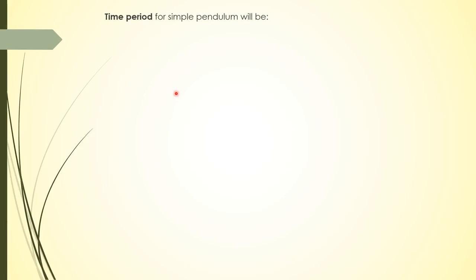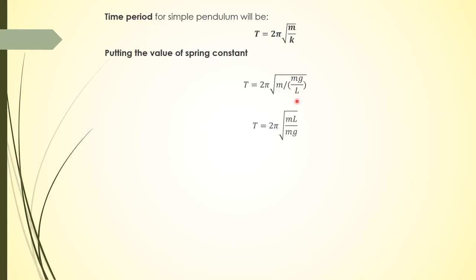Now the time period for a simple pendulum: we know that the time period is equal to 2 pi under root m upon k. Putting in the value of the spring constant, T is equal to 2 pi under root m divided by mg upon L, or 2 pi under root mL upon mg. The m cancels, so the time period of a simple pendulum is 2 pi under root L upon g, and frequency is 1 upon T, so frequency is equal to 1 upon 2 pi under root g upon L.